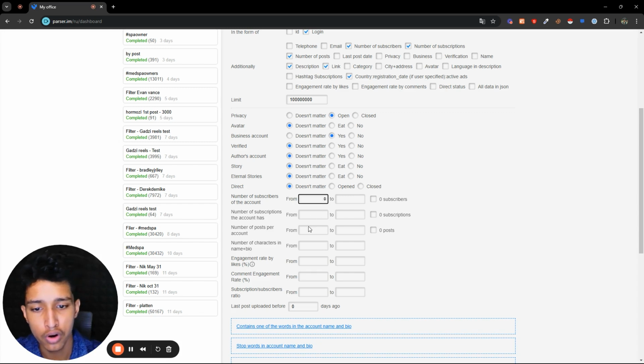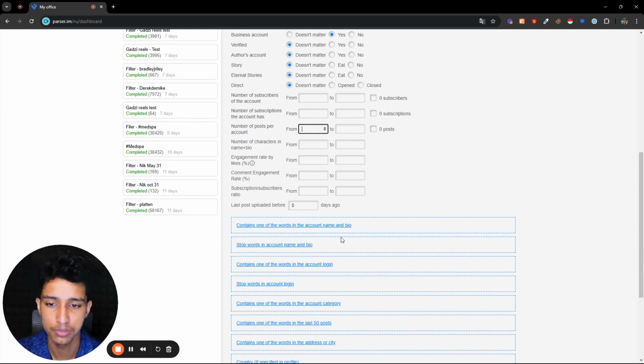You can also go for a number of posts. You can go for like 100 to 200 or 300 posts. That way you will know that this person is also posting a lot, so this person is very active. You can go for a number of characters in bio, but that doesn't really matter. Engagement rate by likes, all of this doesn't matter.